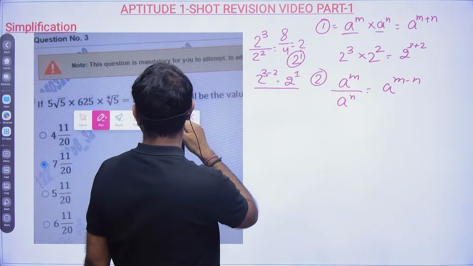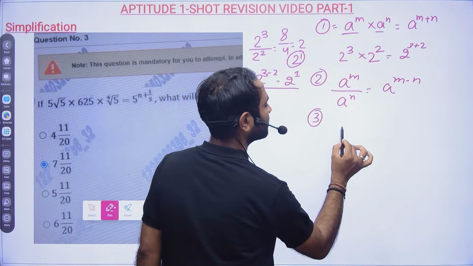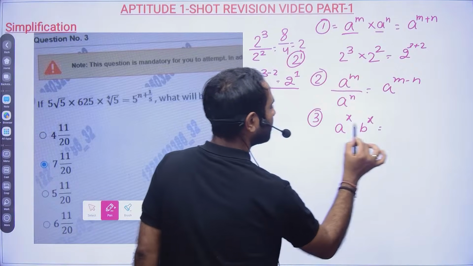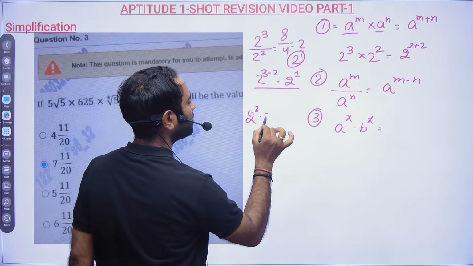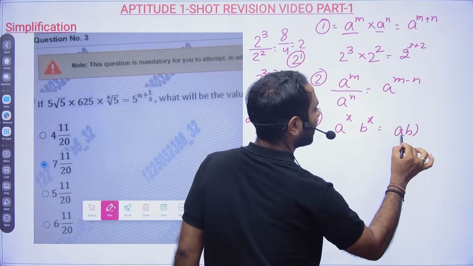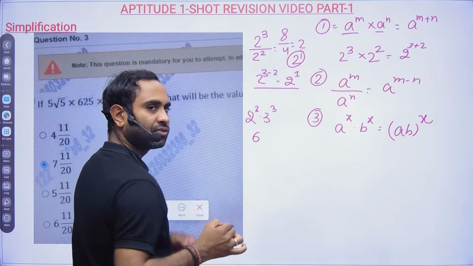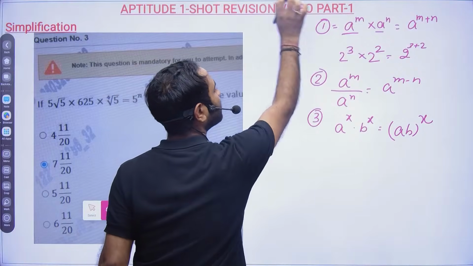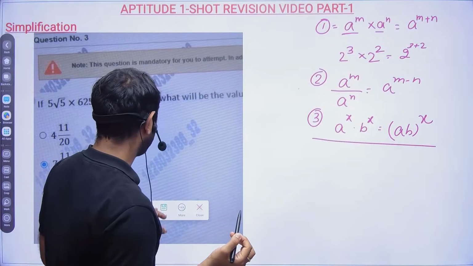We are solving the questions based on the TCS pattern only. These are the questions which are asked in TCS. a to the power x into b to the power x, for example 2 to the power 3 into 3 to the power 3. So what will it be? You can multiply 2 and 3 to get 6, to the power 3. All those things you will be able to frame by yourself. Don't try to remember.